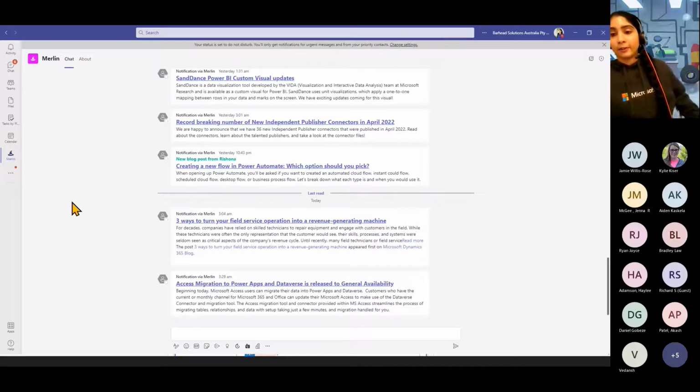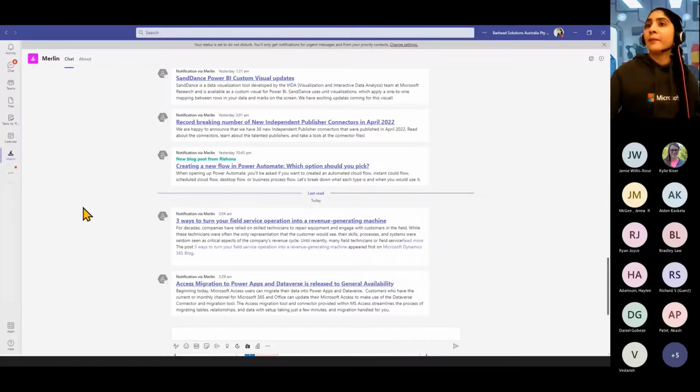So over here, this is a bot that I've created for my organization, and it keeps us up to date on the latest updates and new features to come through on Dynamics and the Power Platform. This one is all built using those flows where it's sending a proactive message, and it's connected to all of the blogs that are there.